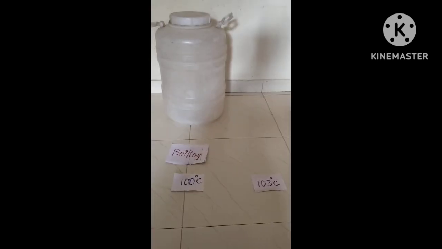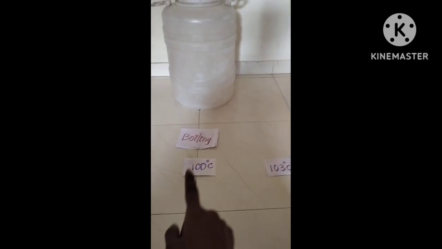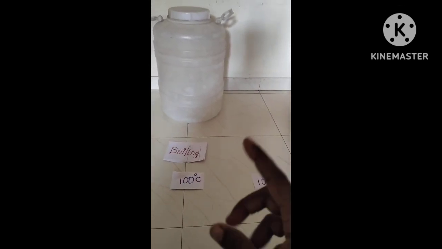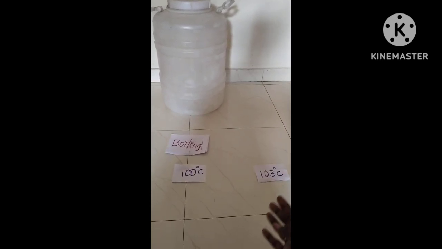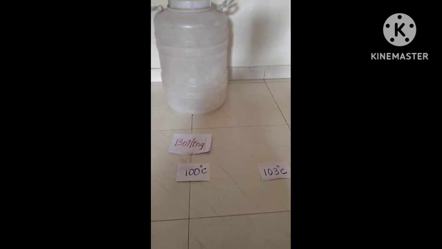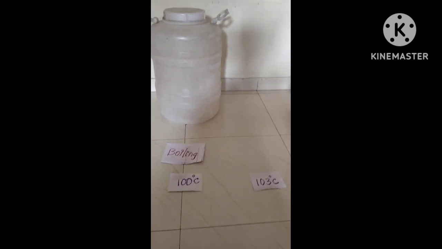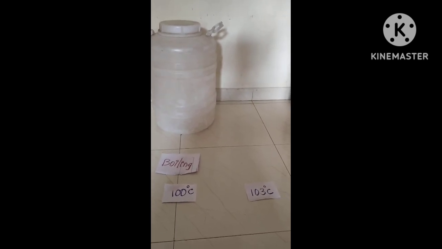If boiling happens at 100 degrees Celsius at the ground level for water, then because of the low pressure at high altitudes, you need a higher boiling point, maybe 103 or 113. It takes more temperature for the water to reach the boiling point in high altitudes because of the low pressure.